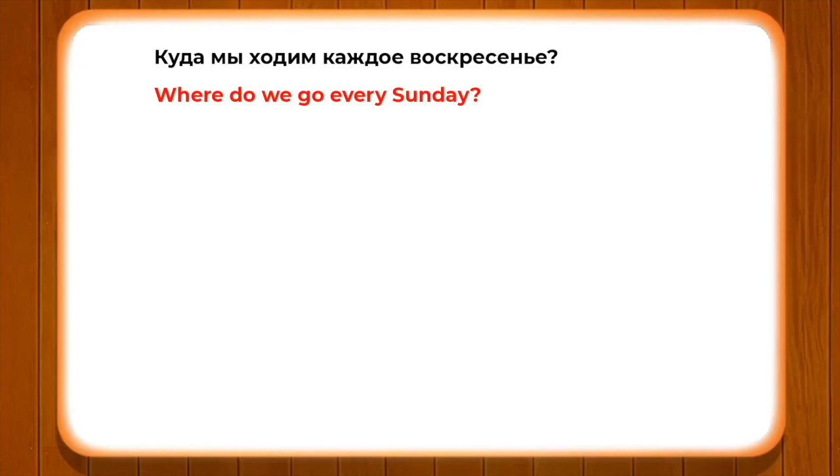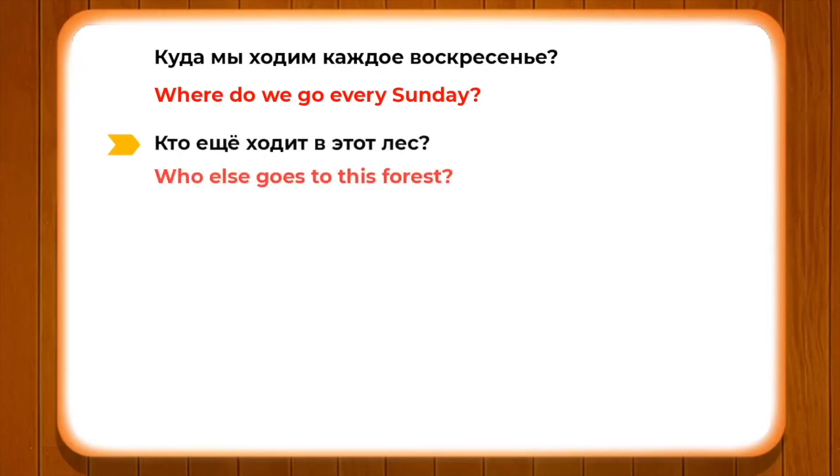So, мы ходим в лес каждое воскресенье. And then you can also explain it with the help of many other adjectives and words which we have in the text. Кто еще ходит в этот лес? Who else goes to this particular forest?